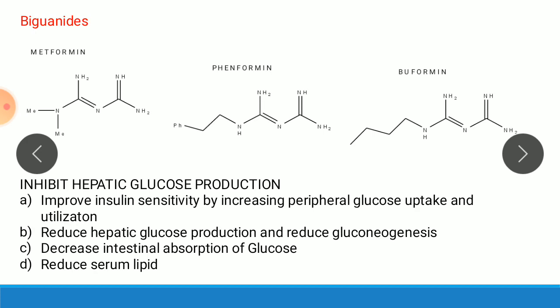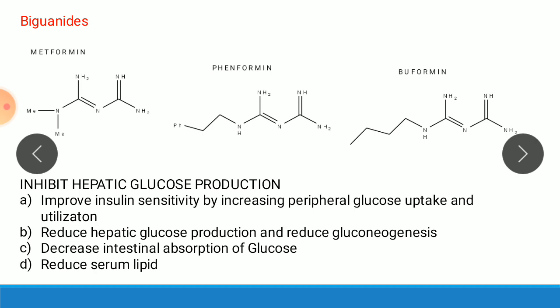Second class, that is biguanides. These are the examples: metformin, phenformin. So if we see the mechanism, these drugs inhibit the hepatic glucose production. The biguanide mechanism is not clear, although it is sometimes classified as an inhibitor of hepatic glucose production.